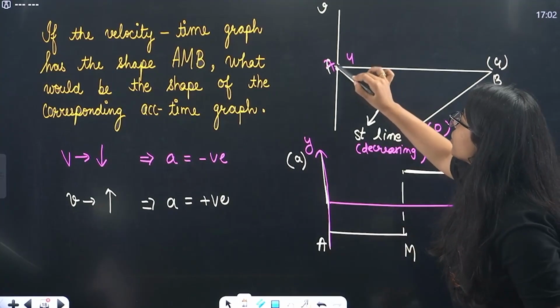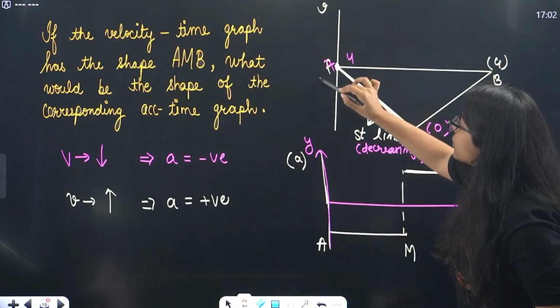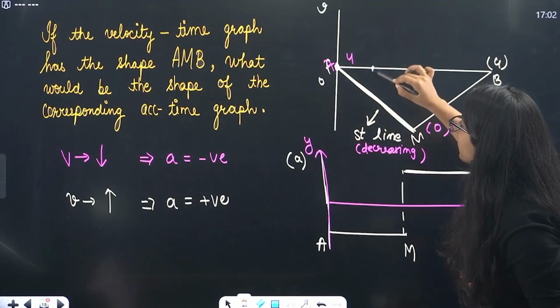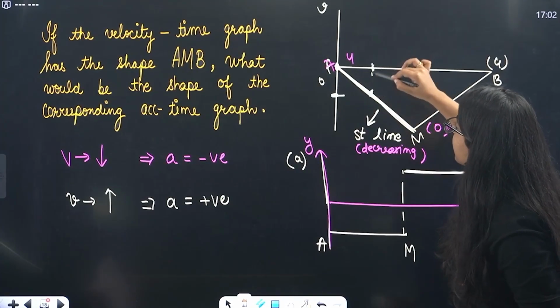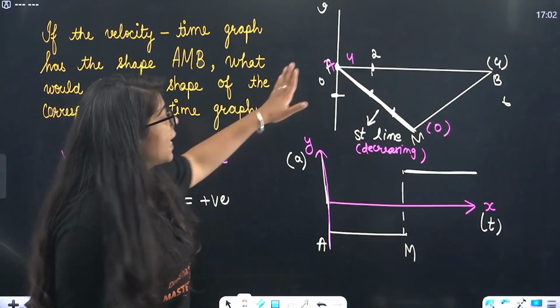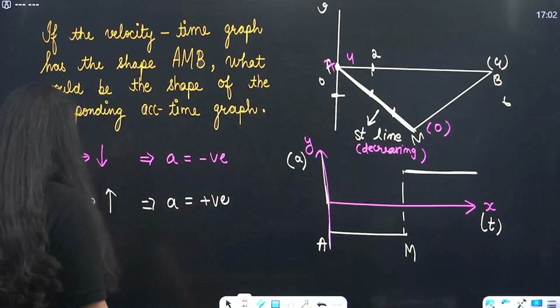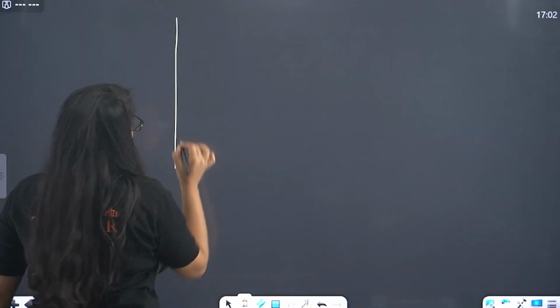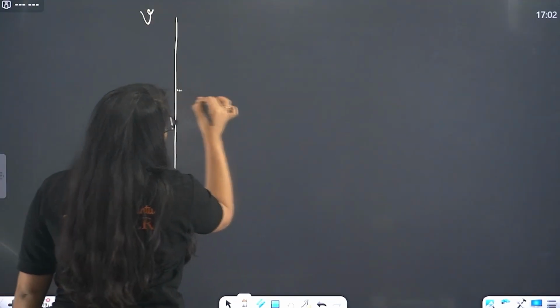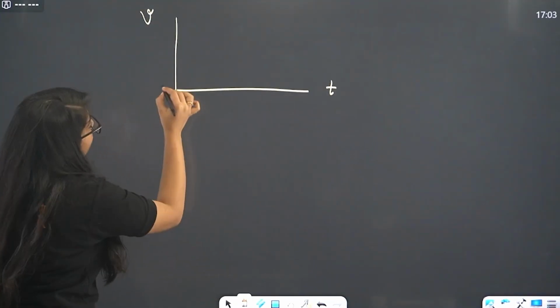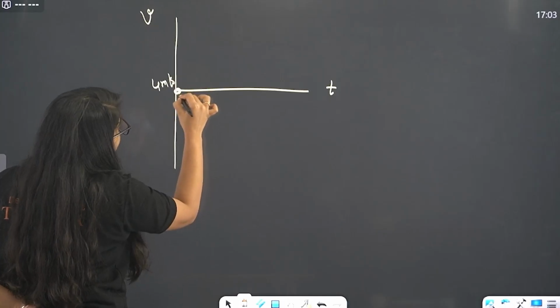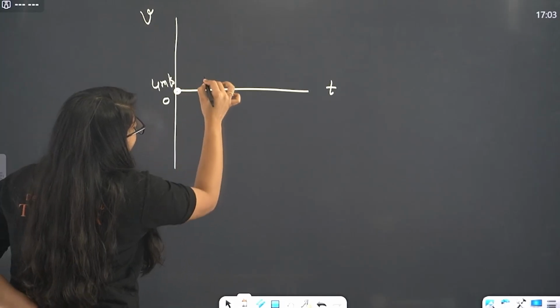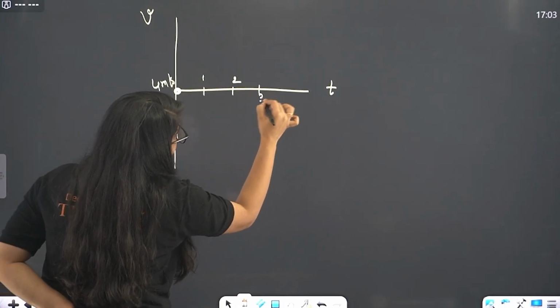Beta, velocity was 4 meter per second at 0 second. Then velocity was 3 meter per second at 2 seconds. Okay, so that means, let's look at it like this. You have this graph of velocity, you have this graph of time. Now beta, first your velocity was 4 meter per second at 0 second. Okay, then at 1 second, 2 second, 3 second, 4 second.